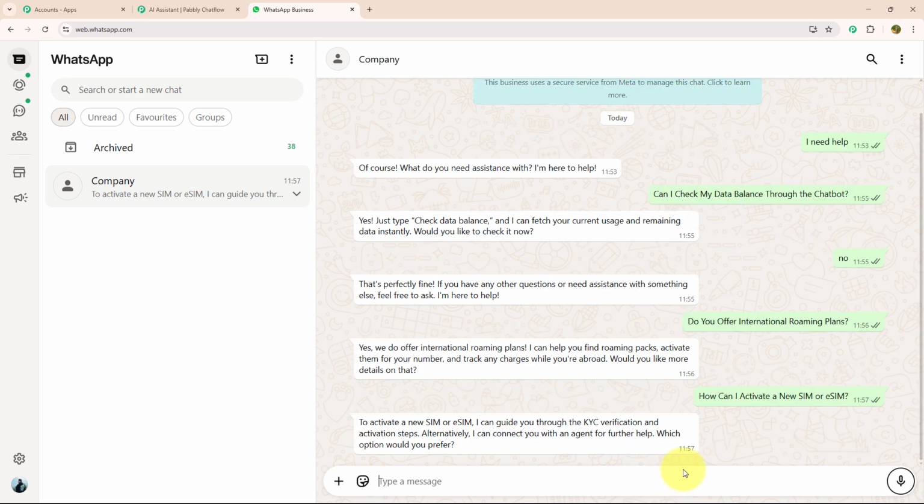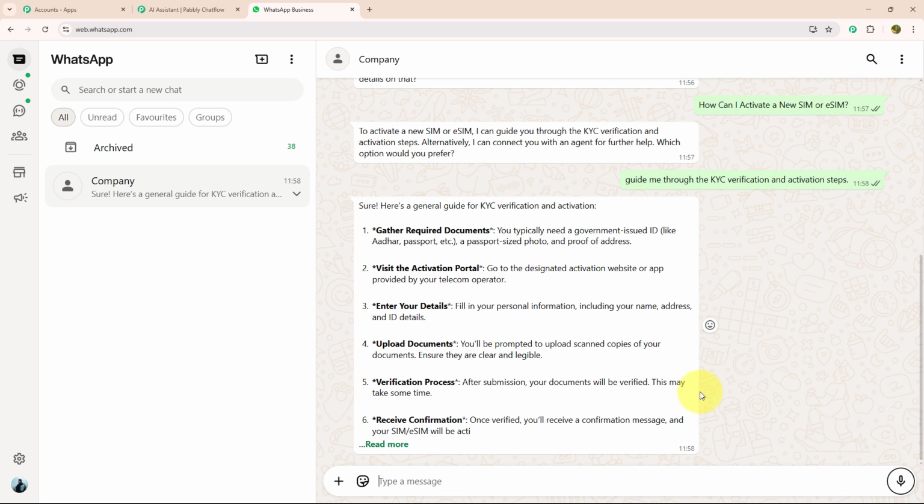"To activate a new SIM or eSIM, I can guide you through the KYC verification and activation steps. Alternatively, I can connect you with an agent for further help. Which option would you prefer?" I will respond with a message which says, "Guide me through the KYC verification and activation steps." As soon as I have entered my response, it has responded with all the guidelines for KYC verification and activation, as you can see.